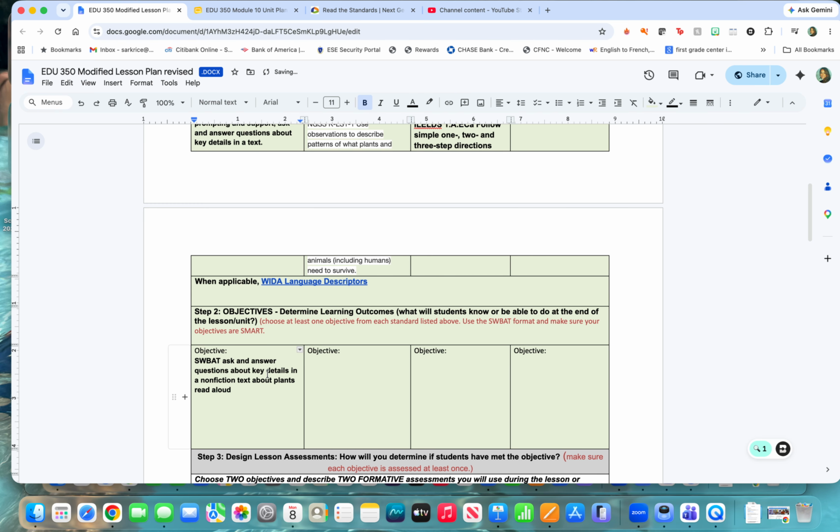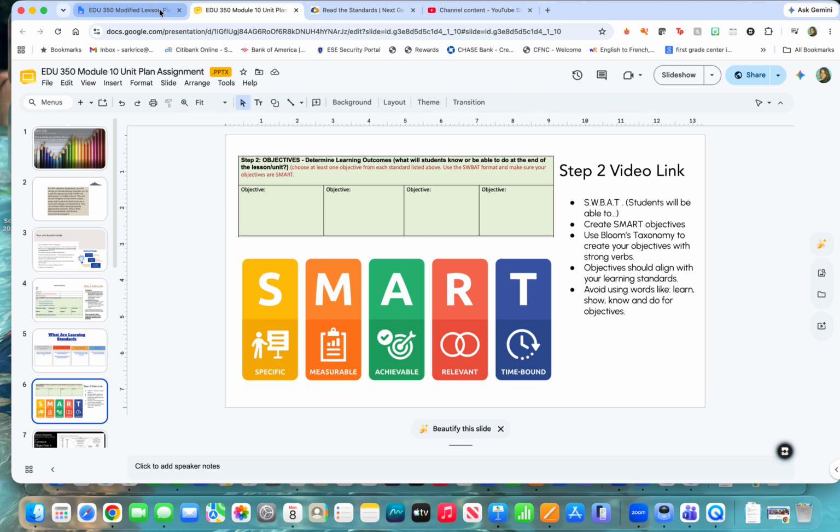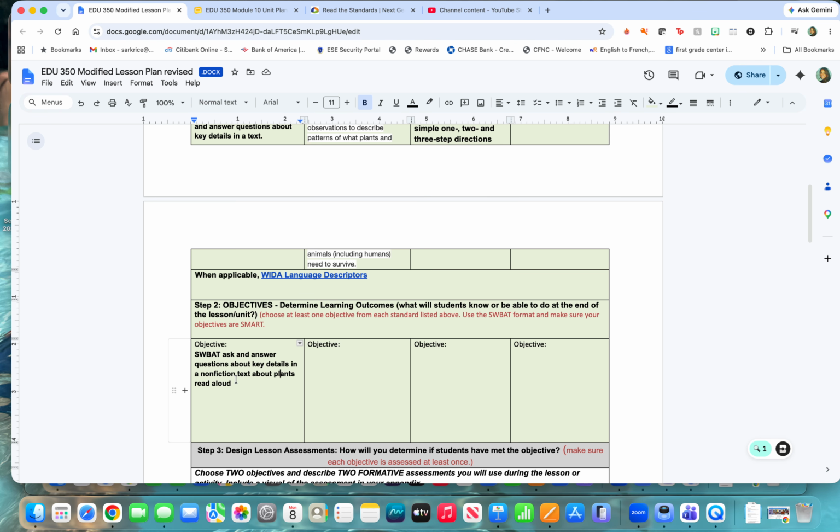So if you can see, it's SMART. Is it specific? Yes. Students will be able to ask and answer questions, and I'm going to actually put here about key details in a nonfiction text about plants read aloud. Yes, it's specific because I'm saying it's not just any text, it's a nonfiction text about plants. Is it measurable? No. So I need to make it measurable.